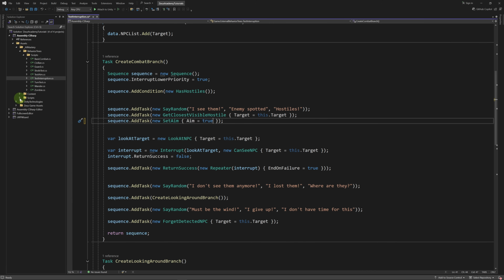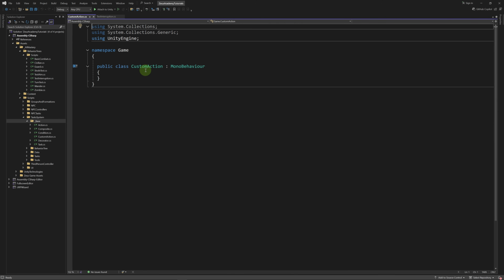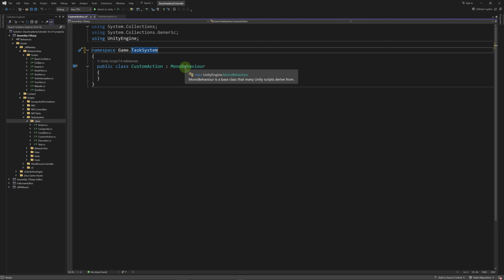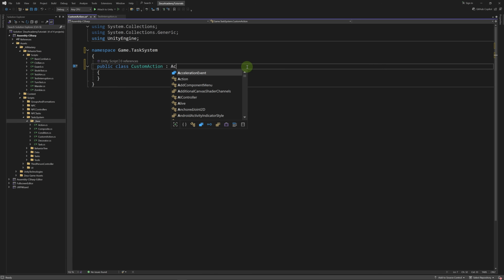So let's go to our scripts folder, task system. Then we're going to create our class in the base folder. Let's call it CustomAction. Let's put it in the Game.TaskSystem namespace, and it's going to inherit from the Action class. We want to prevent ourselves from deriving from this class, so we're going to add the sealed keyword.